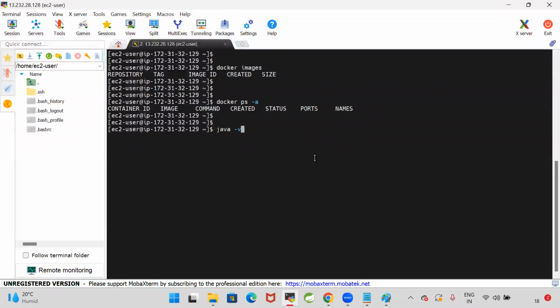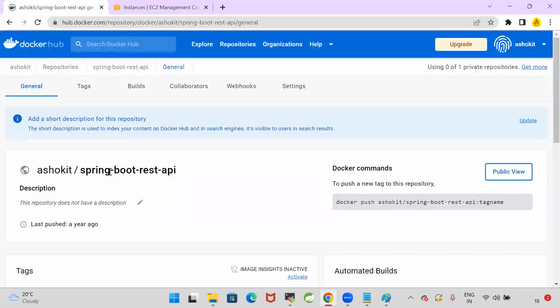Now, let us see here, guys. In my machine, do I have Java? Tell me, do I have Java in my machine? No, Java is not available. Spring Boot is a Java-based application. To run the Spring Boot application, Java software is required in our machine.